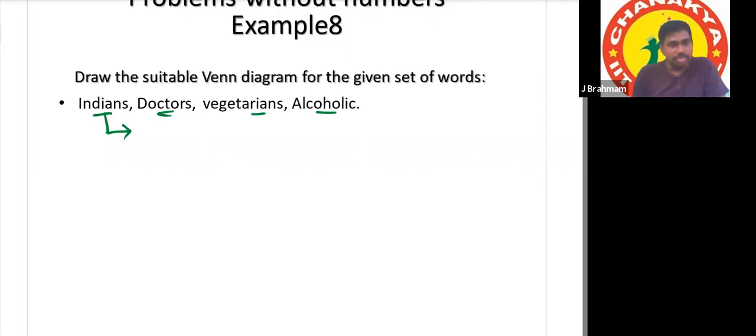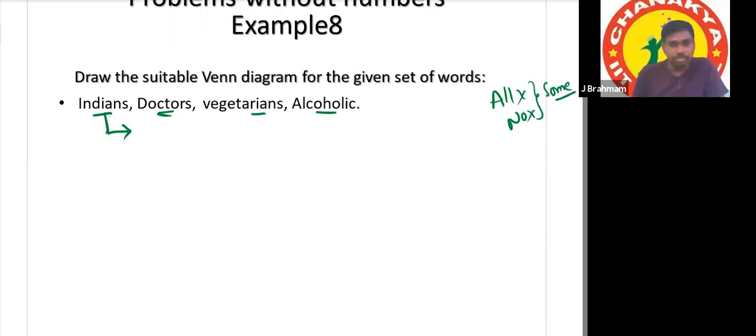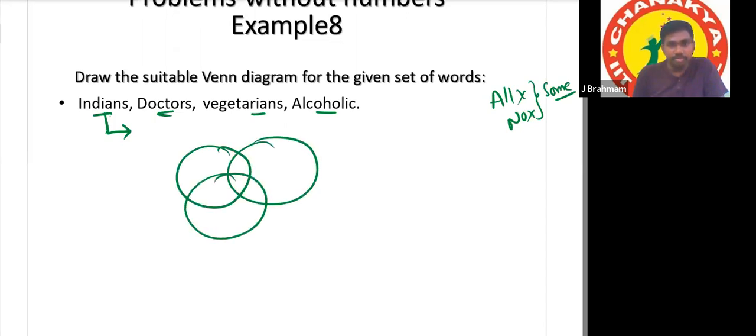So all and no will fail, since every circle has an intersection. So what will be true then? Some is true. So this is the final diagram: Indians, doctors, and so on.